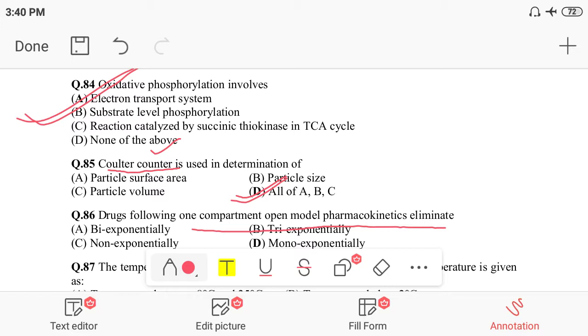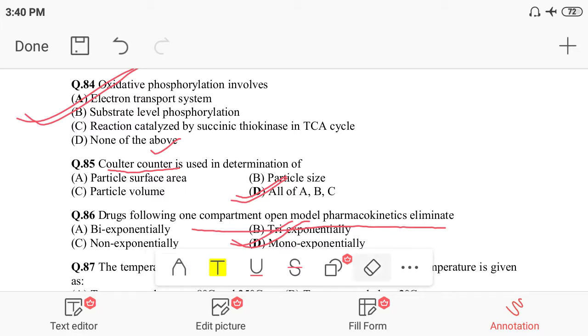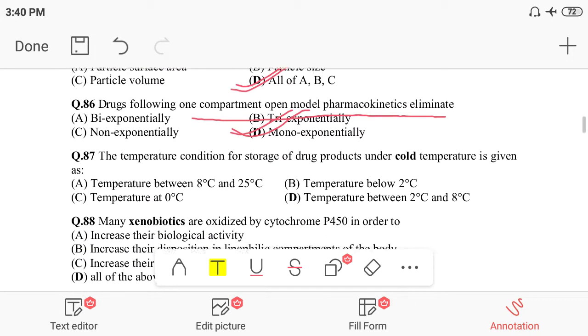So option D, mono-exponential, is the correct option. One compartment, one open model of pharmacokinetics, eliminates mono-exponentially. So it is clear for 86.